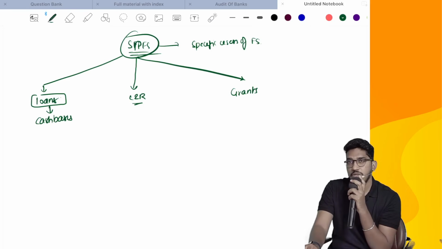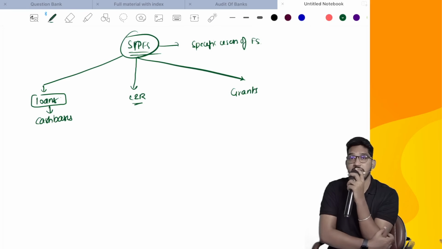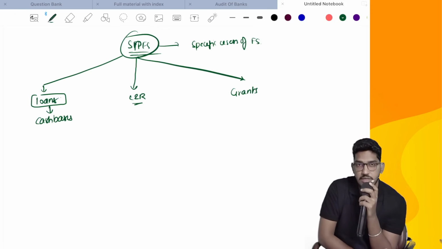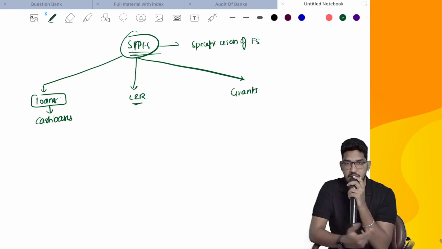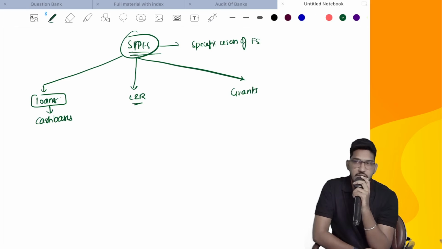So NGOs need to get funds. Sometimes the government will give them grants, or some agencies will give them grants for fulfilling their NGO objectives. Say, for example, there is an environmental protection NGO working on increasing the greenery on the planet. Now that NGO needs funding.